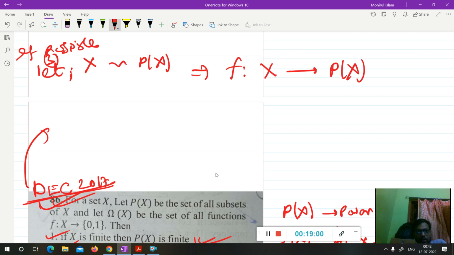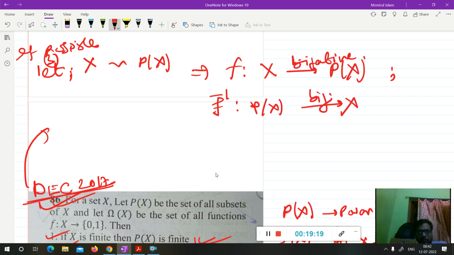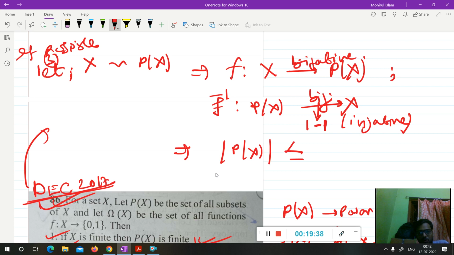So there is a mapping f inverse from P(X) to X which is also bijective. Since this mapping is bijective, there is a one-to-one mapping, meaning an injective map from P(X) to X. Since it is injective, the cardinality of P(X) will be less than or equal to the cardinality of X.